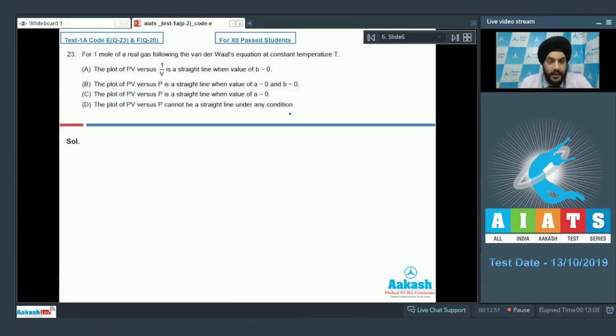Question number 23. For 1 mole of a real gas following the van der Waals equation at constant temperature T. So we have 1 mole of a real gas at a constant temperature T. So we can write the van der Waals equation as P plus A by V square into V minus B equal to RT. So if we talk about option A now, the plot of PV versus 1 by V is a straight line when the value of B is equal to or approximately equal to 0.